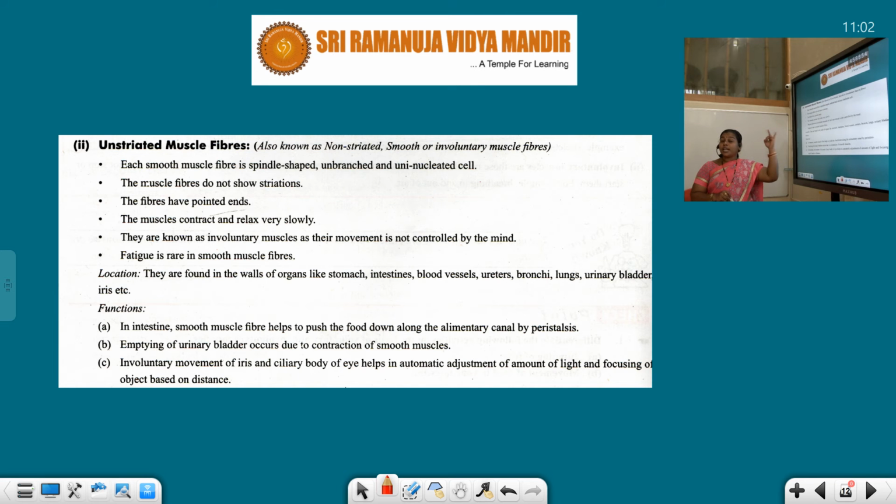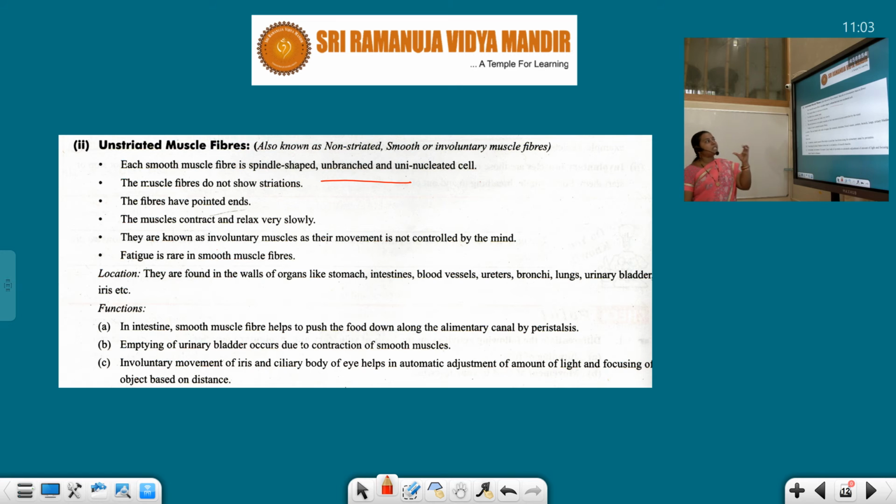Uninucleated means the cells have only a single nucleus, and unbranched. Muscle fibers do not show any striations. In the earlier case we have seen the black and white stripes over the muscle tissue. That type of striations or stripes are not there in the smooth muscle.